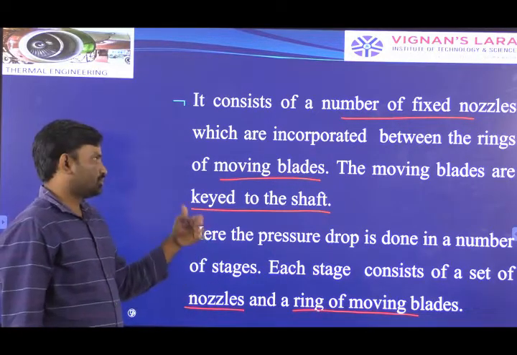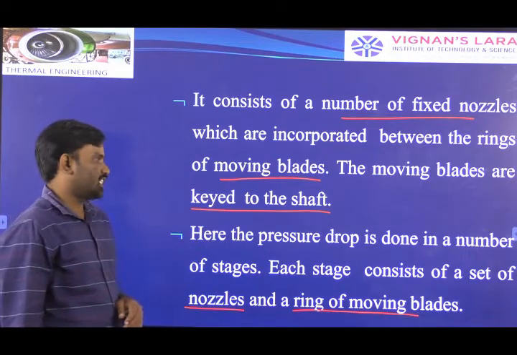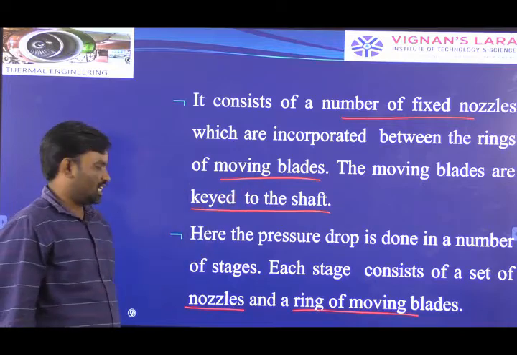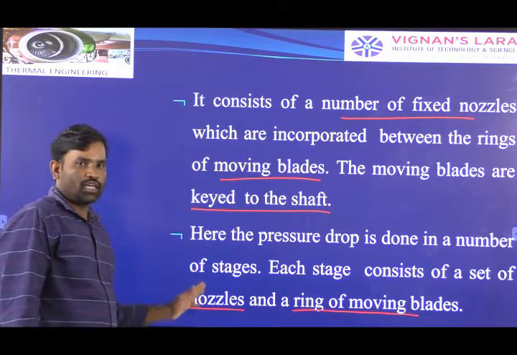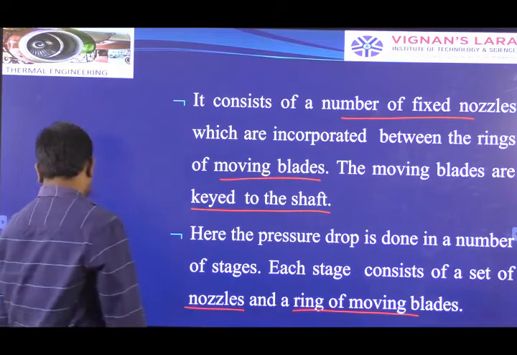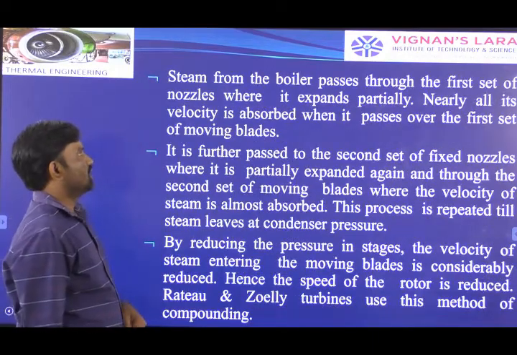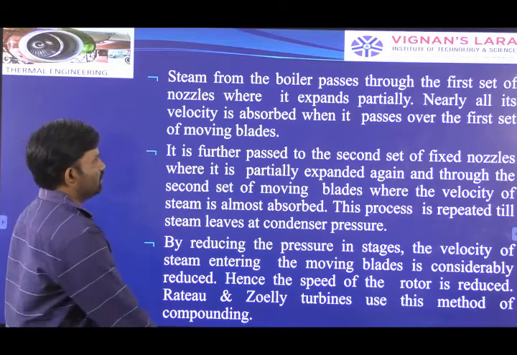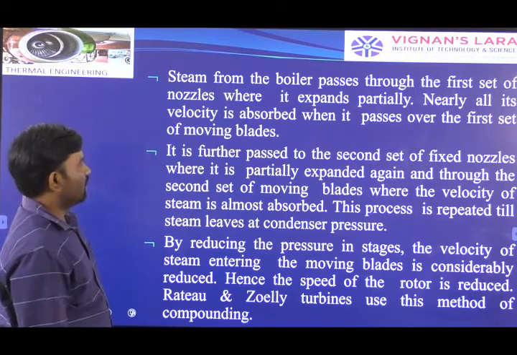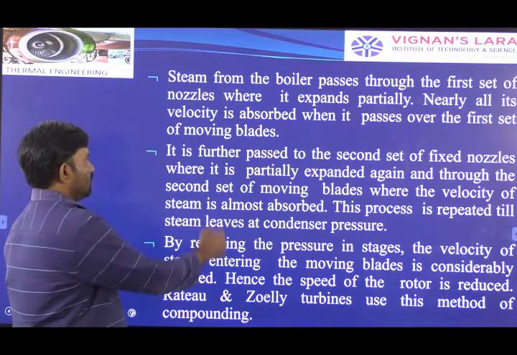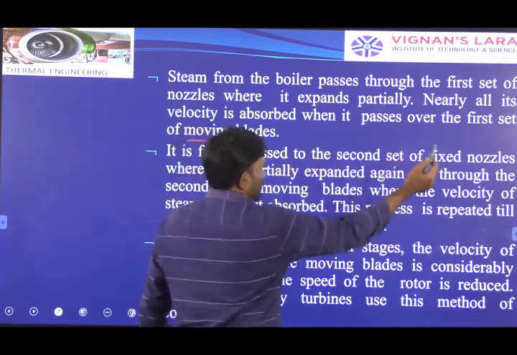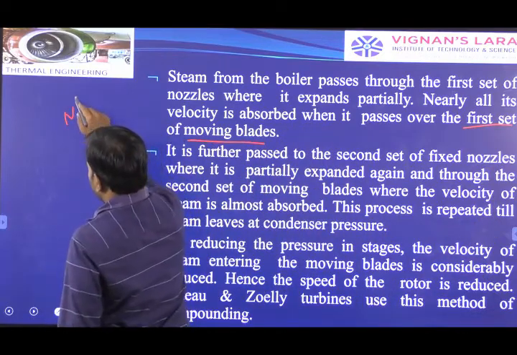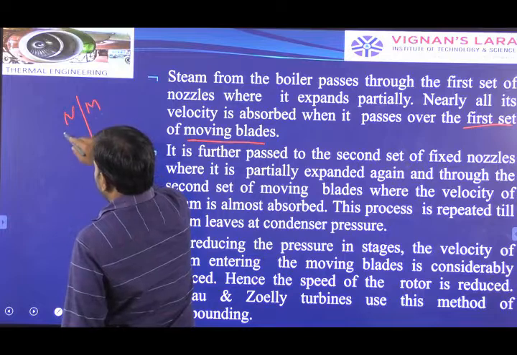In case of the previous velocity compounding method, a single stage consists of a nozzle, fixed blade and moving blade. In case of the pressure compounding method, it consists of a nozzle and moving blades only. No need to use fixed blades. Steam from the boiler passes through the first set of nozzles where it expands partially. Later it is absorbed by the moving blades in the first stage.